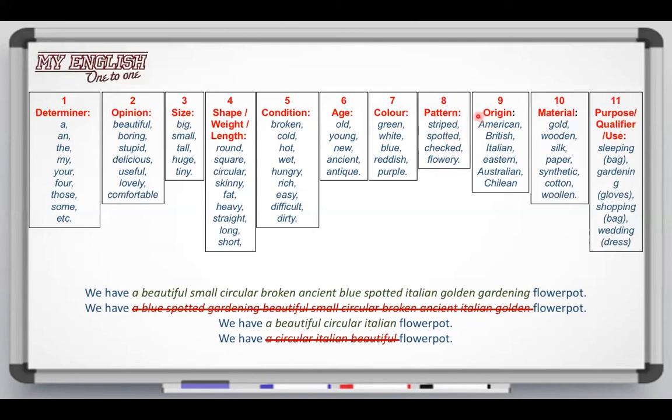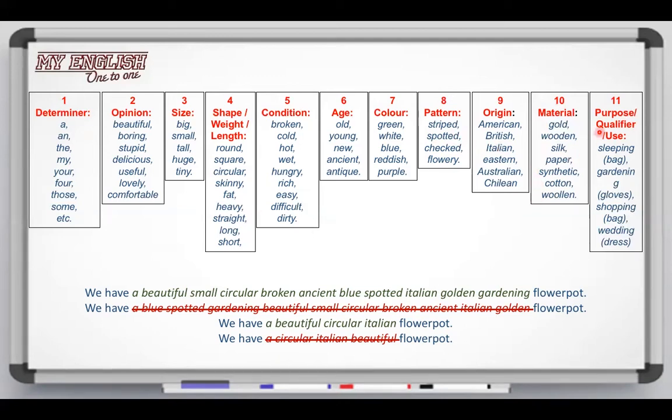And let's talk about the origin, right? It can be, for example, American, British, Italian, Eastern, Australian, Chilean. Material, for example, gold or golden, wooden, silk, paper, synthetic, cotton, woolen.